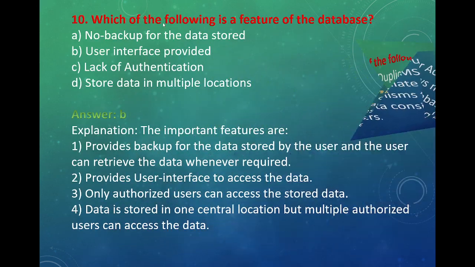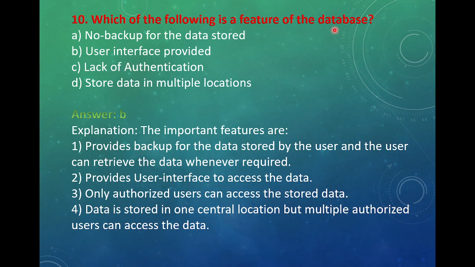Next, which of the following is a feature of the database? No backup for the data stored, user interface provided, lack of authentication, store data in multiple locations. Answer is B, user interface provided. Explanation. The important features are: provides backup for the data stored by the users, and the users can retrieve the data whenever required.